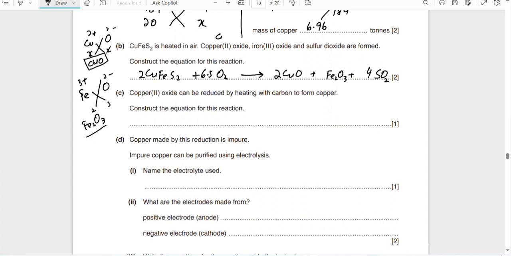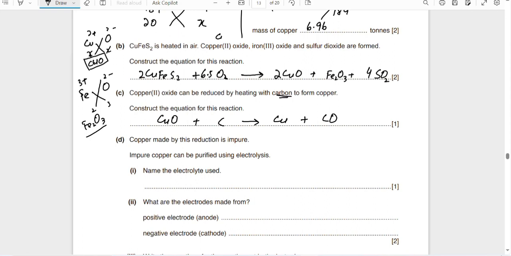Construct the equation for this reaction. What is the reaction? Copper oxide can be reduced by heating with carbon. Reduced means the loss of oxygen, with the carbon. So copper oxide, formula CuO, plus carbon, is reduced when it is heated with the carbon. So what will be formed? Cu will be formed and carbon monoxide will be formed.